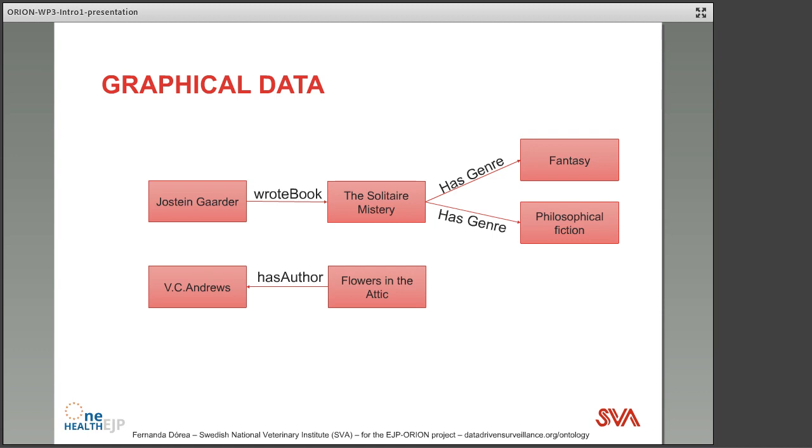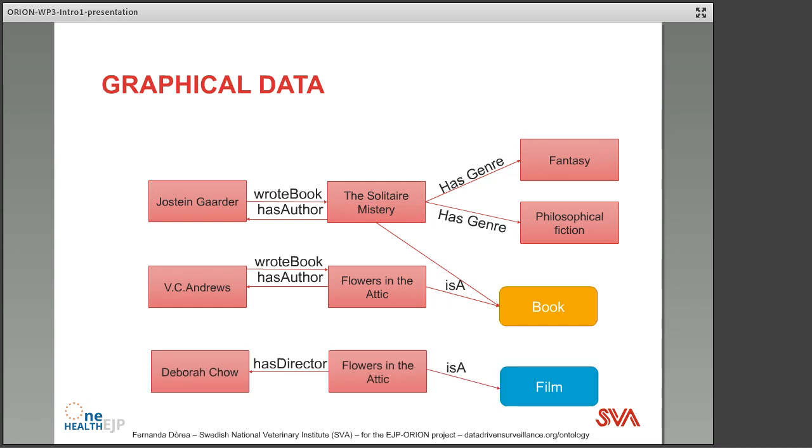I could have started from the book Flowers in the Attic has author V.C. Andrews, and in fact those two relationships, wrote book and has author, for us, they are symmetric. If we know one, we immediately know the other. We know those things, we understand those things. They're obvious to us humans because we understand this thing called a book. We understand what it is, and we understand, for instance, that it's different from the thing called a film. And a film would have other characteristics, such as has director.